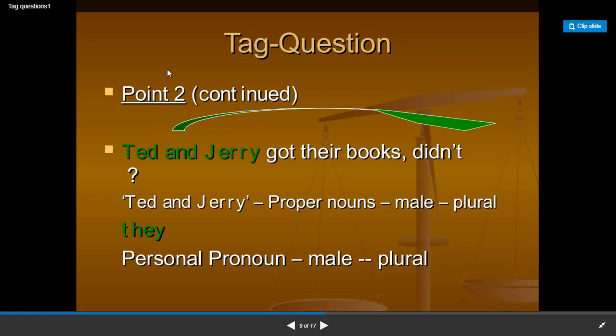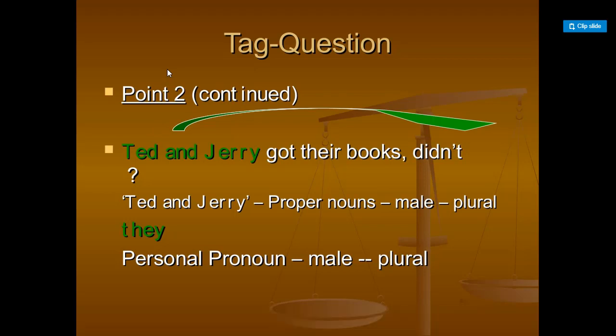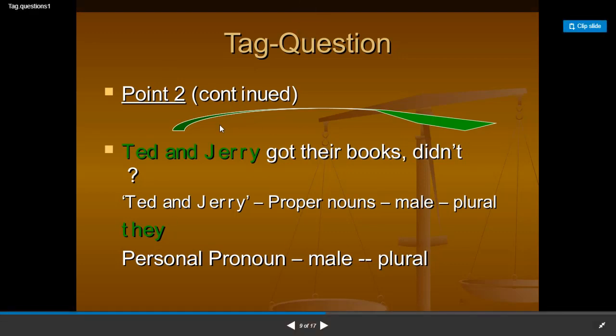Let's focus on the following example. Ted and Jerry got their books. Didn't what? Ted and Jerry, these are two male persons, two boys. So if we want to replace them by a pronoun, it will be "they". And the tag question will be "didn't they?"